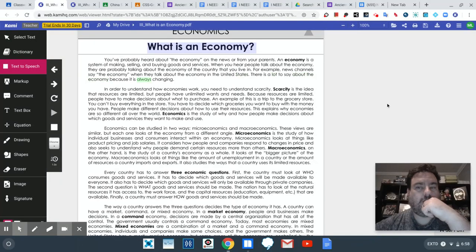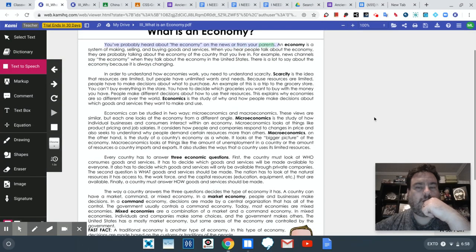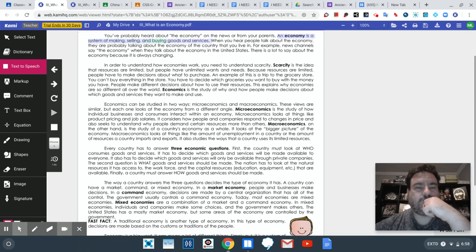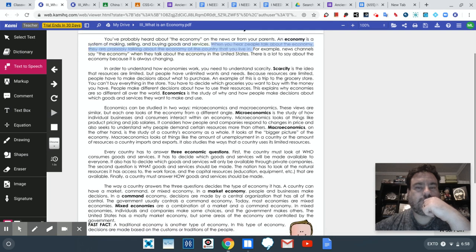What is an economy? You've probably heard about the economy on the news or from your parents. An economy is a system of making, selling, and buying goods and services. When you hear people talk about the economy, they are probably talking about the economy of the country that you live in. For example, news channels say the economy when they talk about the economy in the United States. There is a lot to say about the economy because it is always changing.